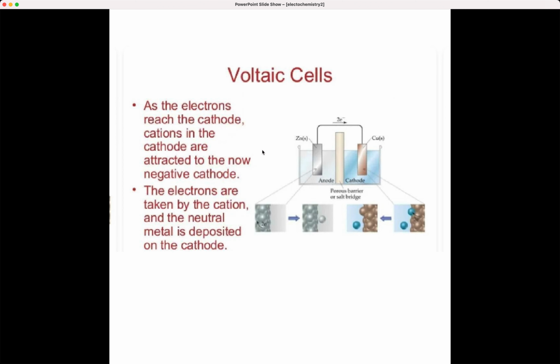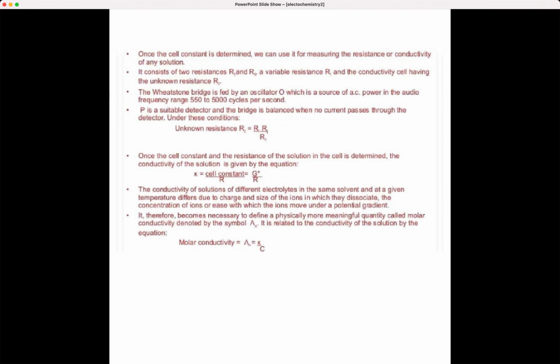Now, once you determine the cell constant, you can use it for measuring the resistance or conductivity of any solution. Normally, it has 2 resistances, R1 and R2, whatever you want to choose. You can take variable resistance R1, and the conductivity cell with unknown resistance, normally we take as R2. And Wheatstone bridge, you would have done the practicals in your physics lab by now.